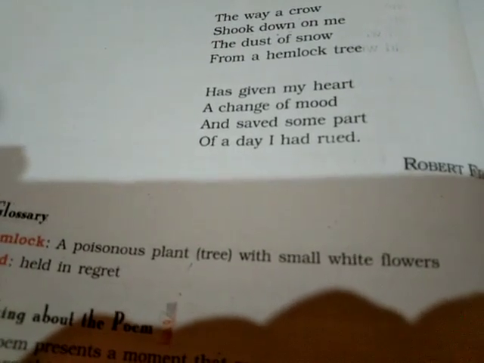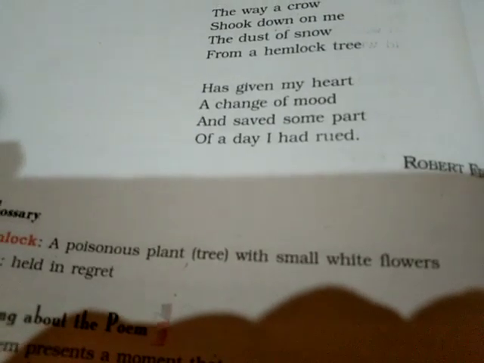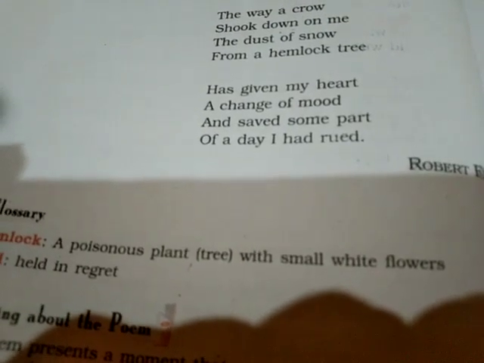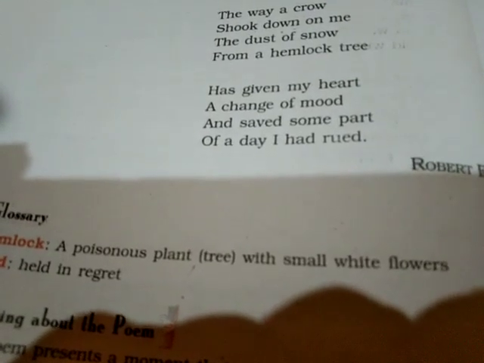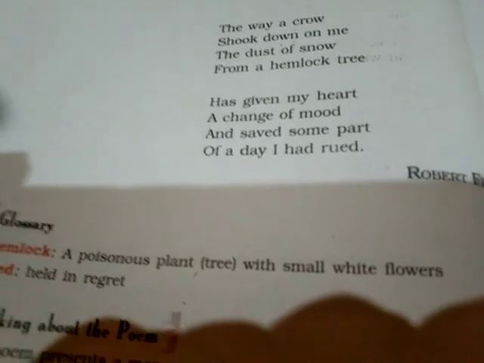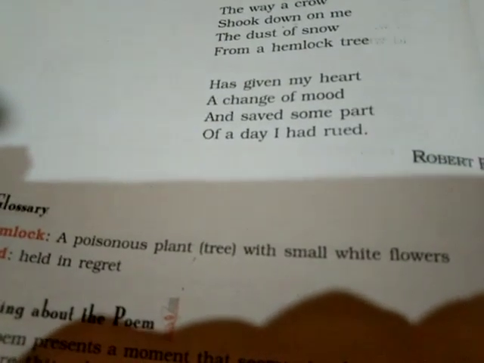The snowflakes were so light and minuscule that the poet thought they looked like white and immaculate dust particles. It means they are so light, they are like dust of snow.